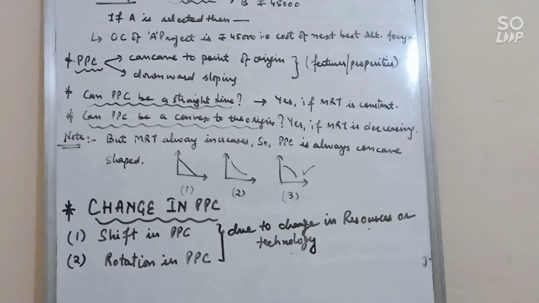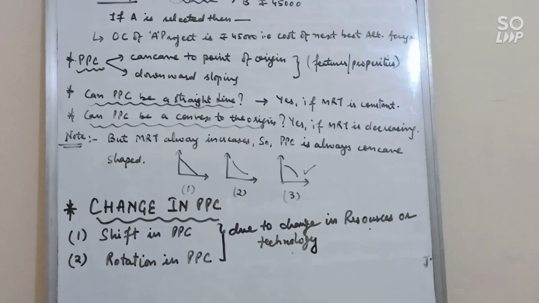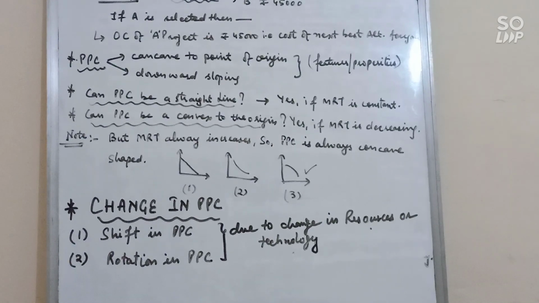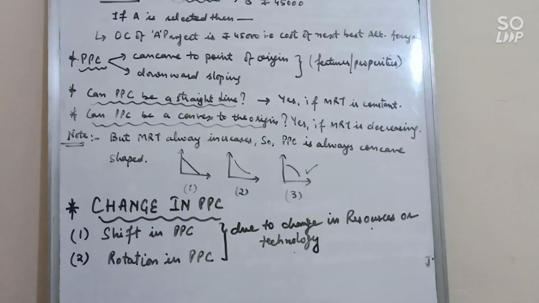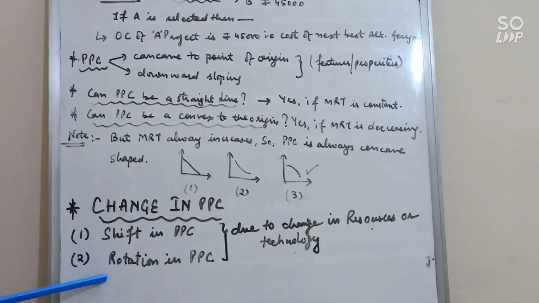As we know, PPC is based on the assumption that resources or technology are fixed or constant. If there is a change in the technology or resources, then it leads to a change in PPC also. So change in PPC can be of 2 types. One is shift in PPC or rotation in PPC. And this shift or rotation is due to the change in resources or technology. So let's see in detail.